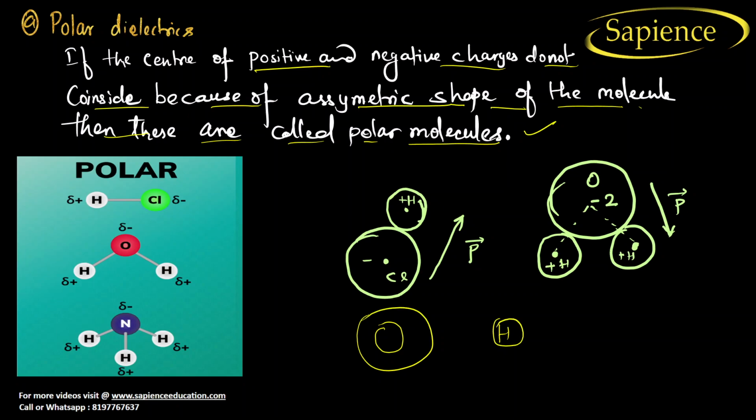So what will happen? What is happening here? There is one minus charge and there is one plus charge. So it will share the electron, electron sharing will happen, a bond will be made here. Right? So when the bond is made, there will be no net charges, because hydrogen has transferred its electron to the chlorine, right?